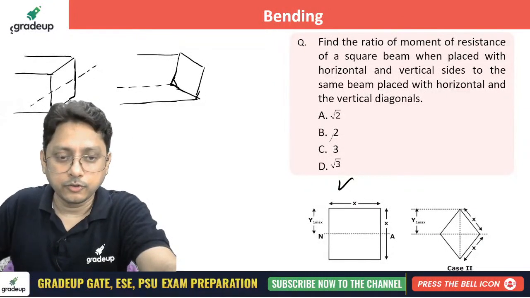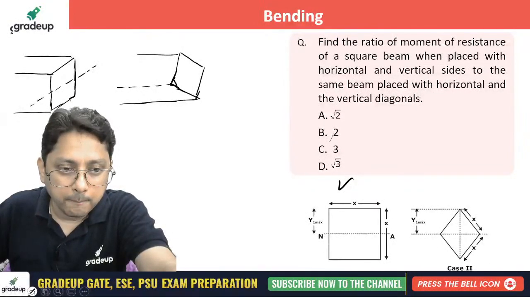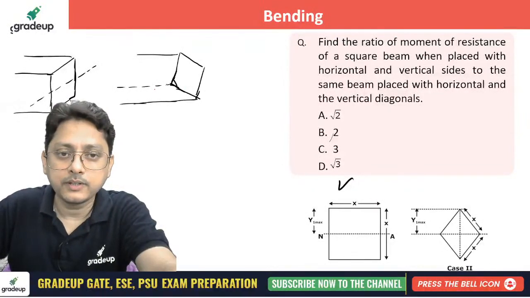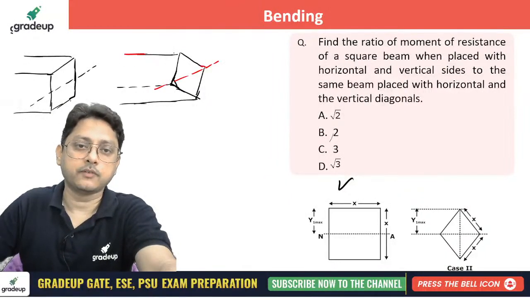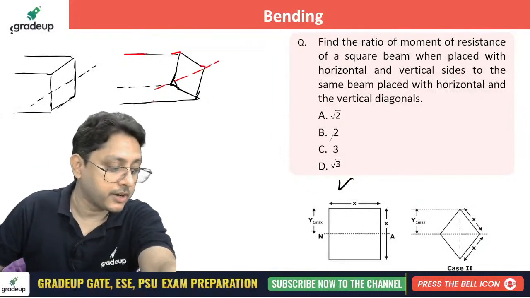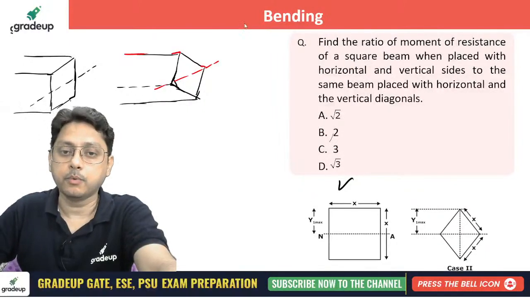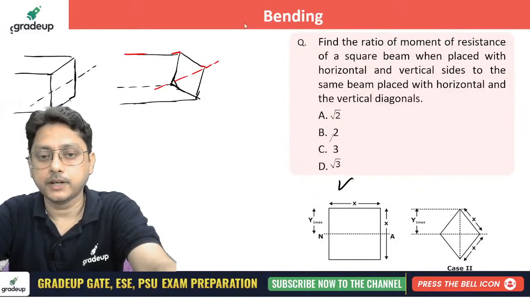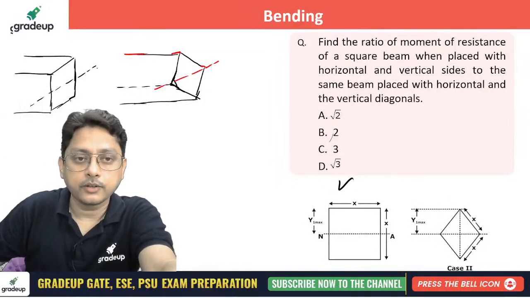Now this time your bending will occur about this axis. This is your position of the beam. Now he's asking simply the ratio of the moment of resistance. What will be the ratio of moment of resistance here? So now moment of resistance for this one and this one.